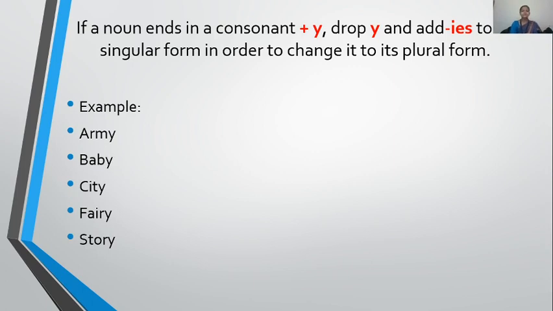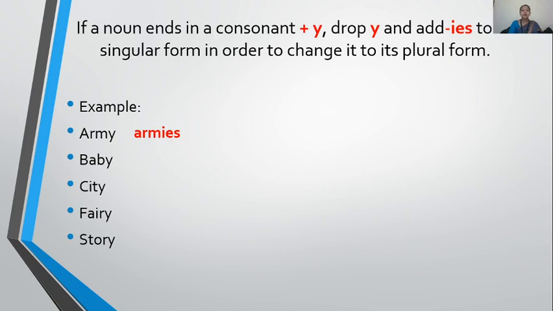Look at the examples. Army, A-R-M-Y. Last letter is Y. What is before Y? Vowel or consonant? Just speak out simply to yourself. Before Y, is this a consonant or vowel? Consonant. So it will be armies. A-R-M-I-E-S. With a consonant, in their plural, no Y. What will be in the place of Y? I-E-S.